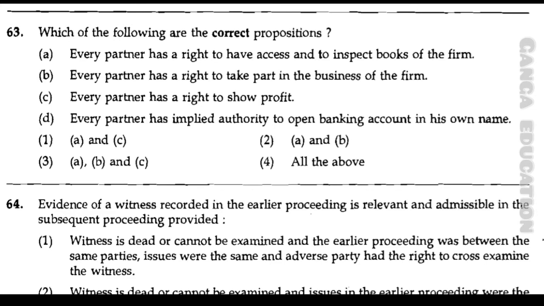And the correct answer is option number 2, that is A and B. It means every partner has a right to have access and to inspect books of the firm. And B, every partner has a right to take part in the business of the firm.